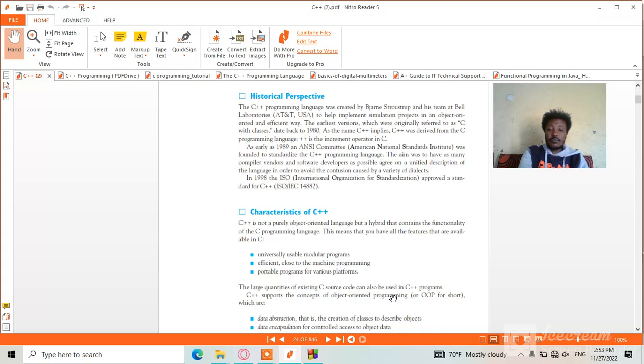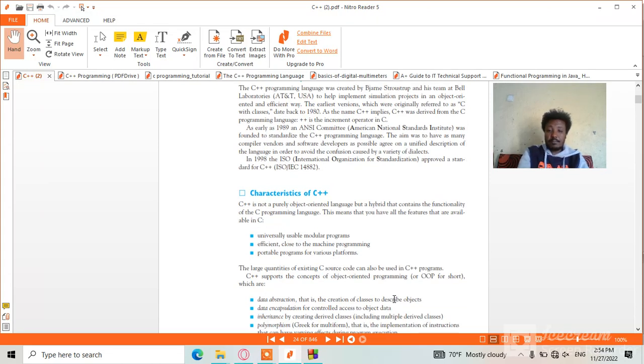Portable programs for a variety of platforms. The large quantities of existing C source code can also be used in C++ programs. C++ supports the concept of object-oriented programming. When you think of object-oriented programming: data abstraction, data encapsulation, data inheritance, data polymorphism.